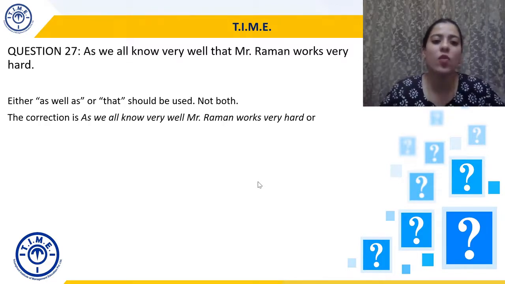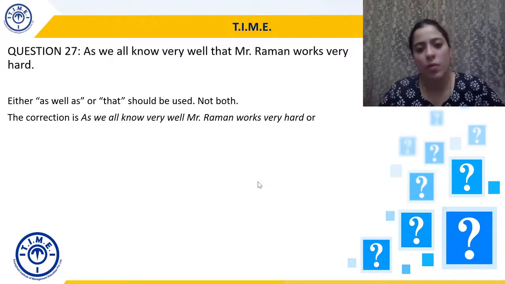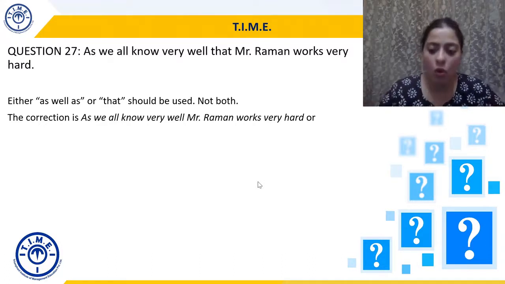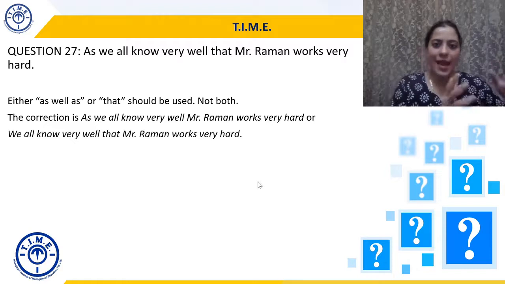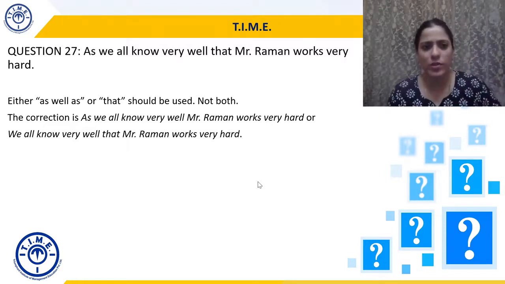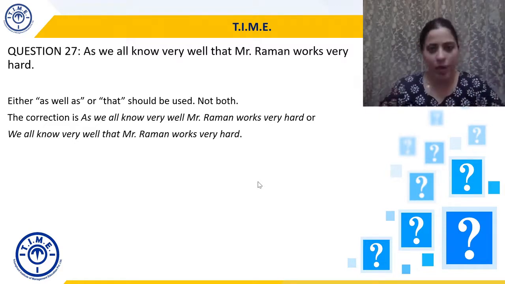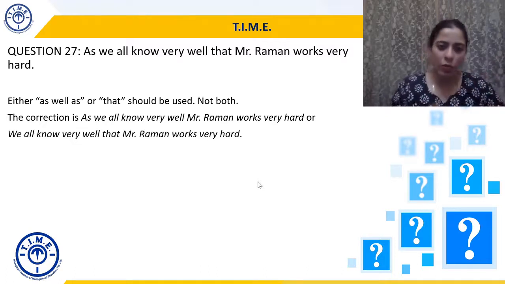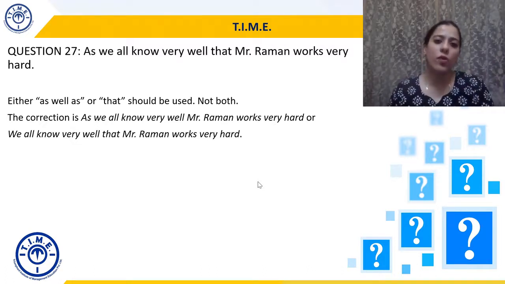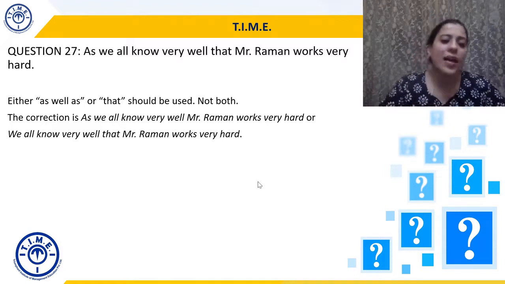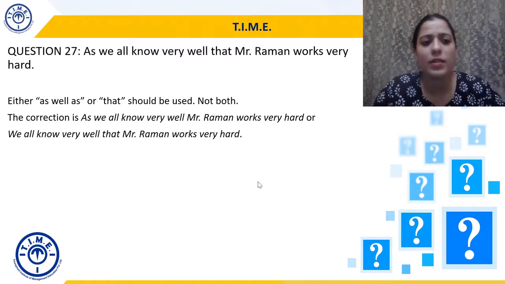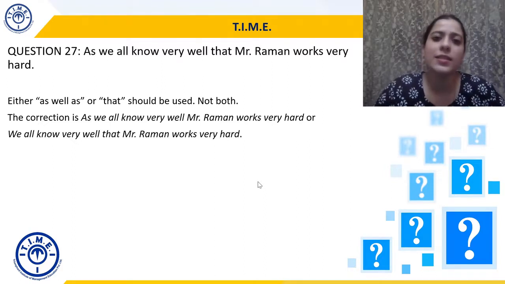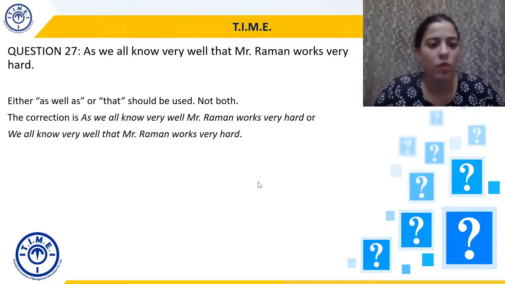One will be, as we all know very well, Mr. Raman works very hard. That's one way. Or you can say, we all know very well that Mr. Raman works very hard. So either you will retain the as, this is called the as well as clause, or we will remove as and keep that, right? So, as we all know very well, Mr. Raman works very hard is one way. We all know very well that Mr. Raman works very hard is the second way. There are two ways of solving this question.